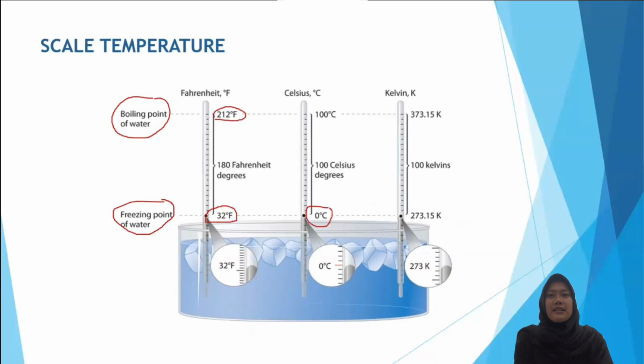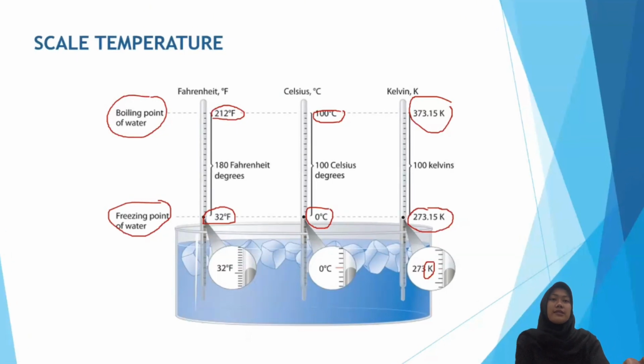And then the Celsius scale is set by 2 fixed points: 0 degrees Celsius for the freezing point of water and 100 degrees Celsius for the boiling point. And the last one is Kelvin. The freezing point on the Kelvin scale is 273.15 kelvins and the boiling point is 373.15 kelvins. By the way, there is no degree symbol used for the Kelvin scale, it's only read kelvins. For example, 15 kelvins, 118 kelvins, and so on.